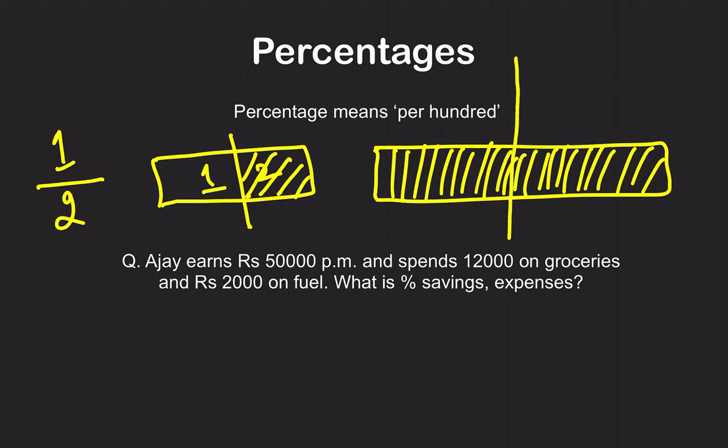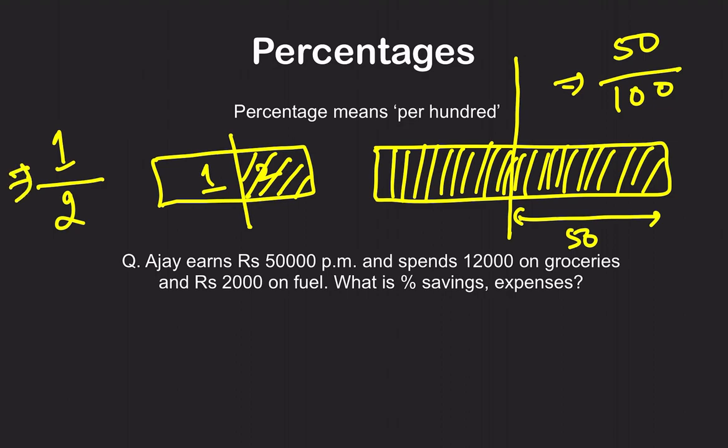So we are making a line here. You have got these many pieces. Half of all the pieces will be 50. So out of 100 pieces, you have got 50 pieces. 1 by 2 and 50 by 100 are the same. The only difference is in 50 by 100 we are looking at how many pieces you have got when there were a total of 100 pieces. So this is 50%. So 1 by 2 is also known as 50%.